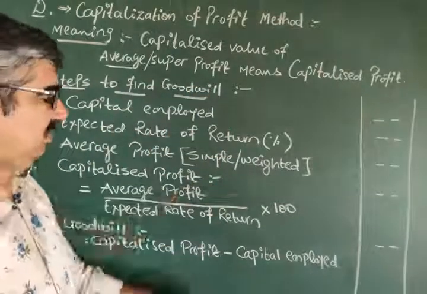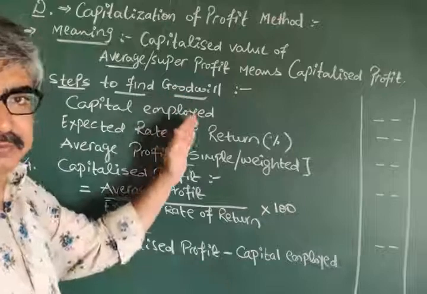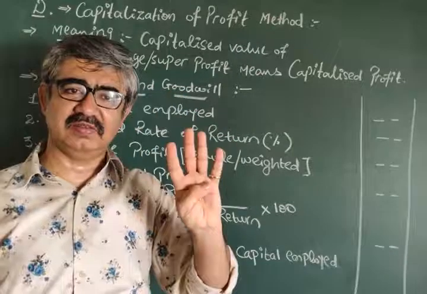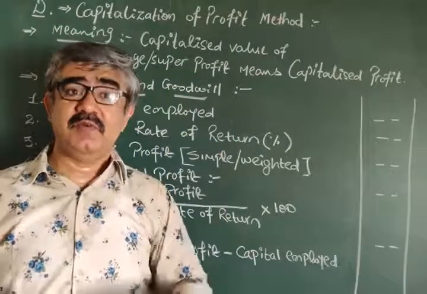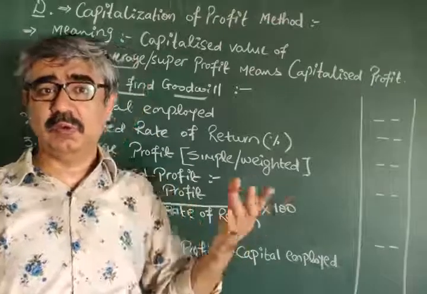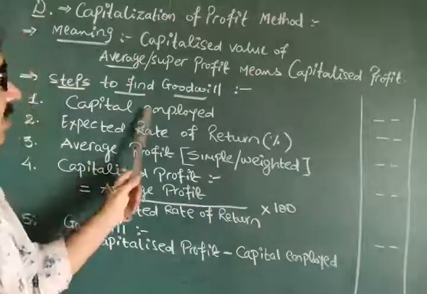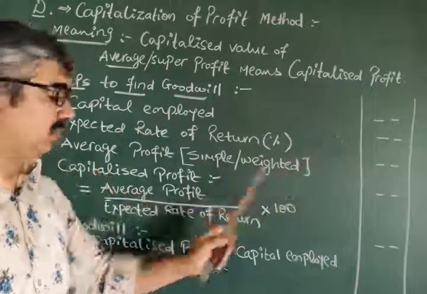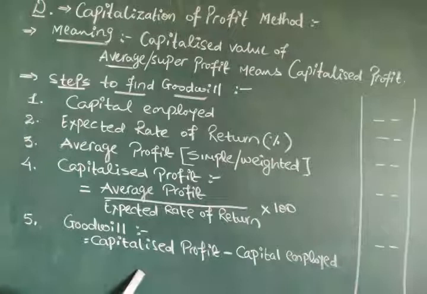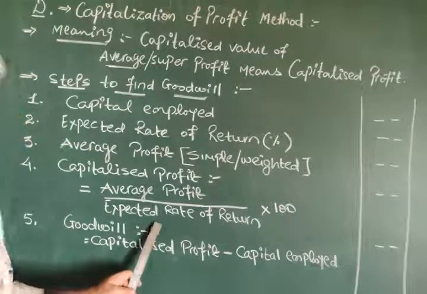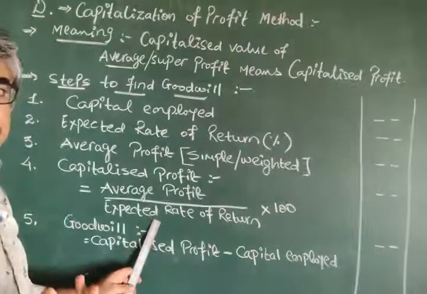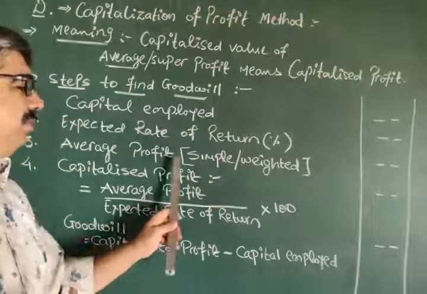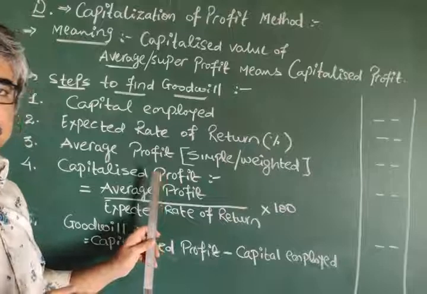Only 5 steps, and you secure 4 marks. You may feel, sir, 5 steps, it's not so easy. It is, because this you are just going to write, this you are just going to write, this even nothing new. Even for this also, no big calculation is needed. Only in this step you have to do a little bit of calculation.